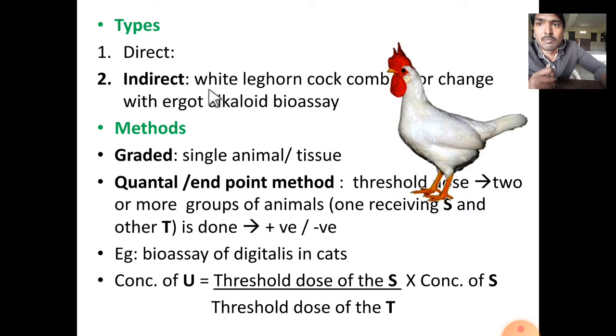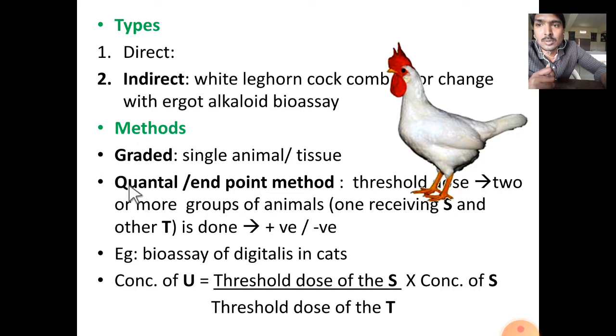In this we use the white leghorn cockcomb, whose color changes due to the concentration of ergot alkaloid. The color change is the indirect pharmacological effect. That's why it comes under the indirect type of bioassay.